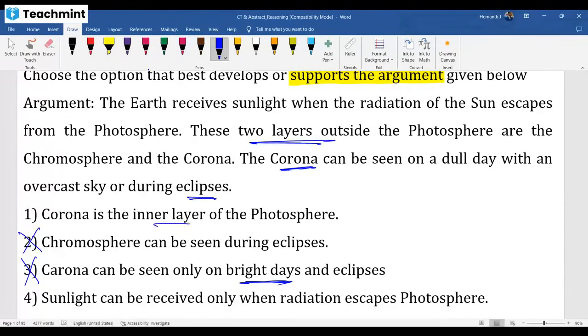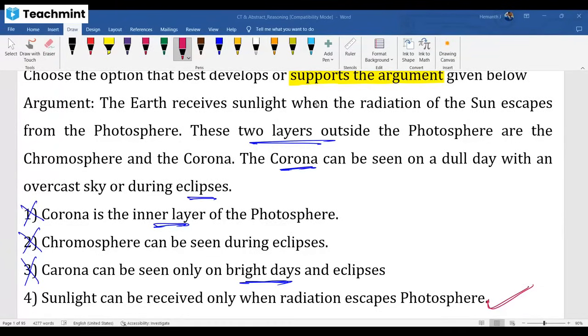They said inner layer, wrong. They said Earth receives sunlight when the radiation escapes from photosphere. Sunlight can be received only when radiation escapes photosphere. The sensible and supporting one is the fourth option. Right? This is how the statement, argument, assumption, conclusion related questions work.